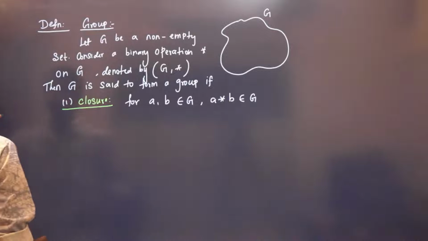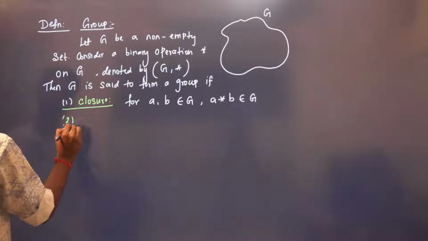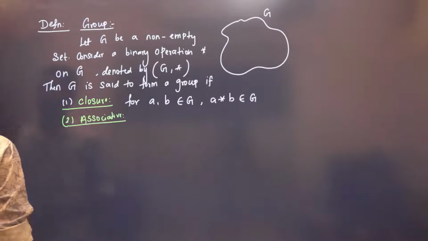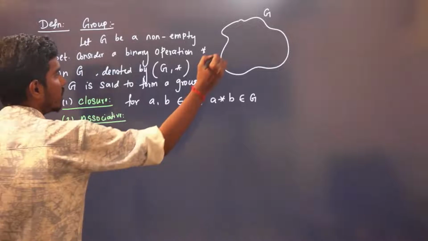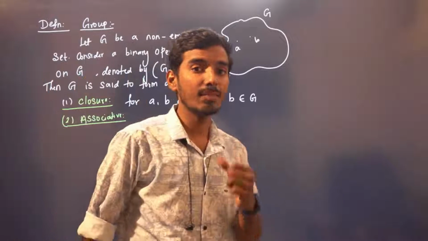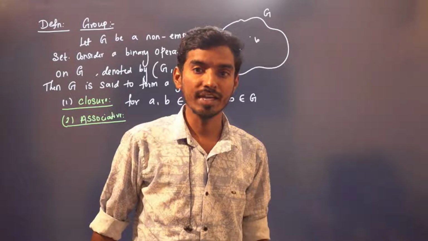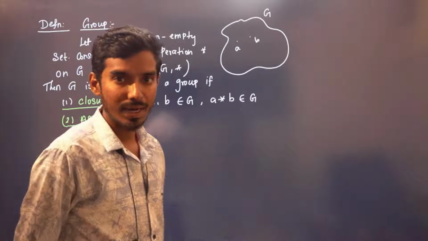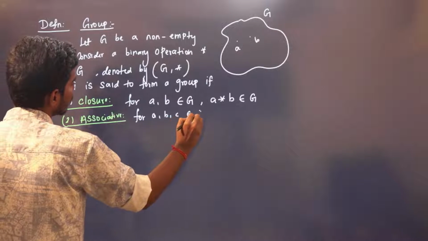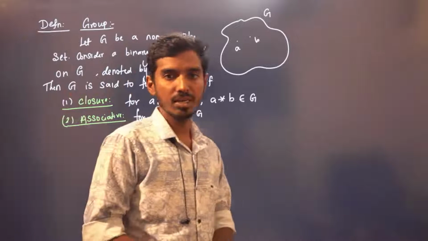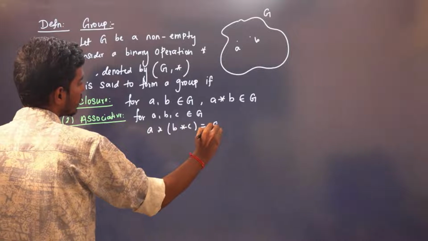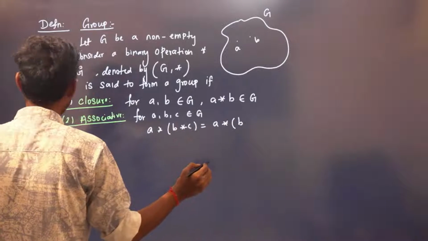Closure. Now, the second property is associative. You take any three elements in G. For closure, you take any two elements in G, then a star b has to be in G. Star is the binary operation that we define when we are defining the set itself. For associative, you take any three elements a, b, c belonging to G. (a star b) star c is the same as a star (b star c).